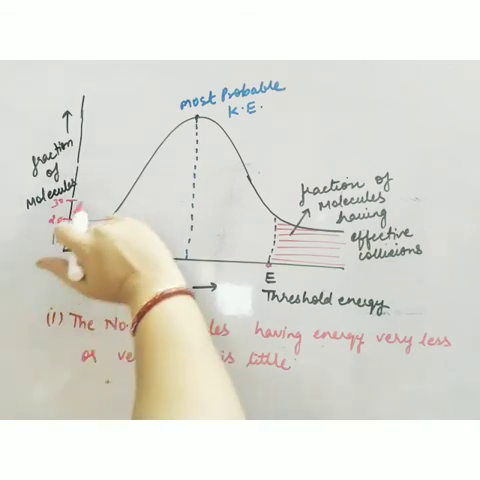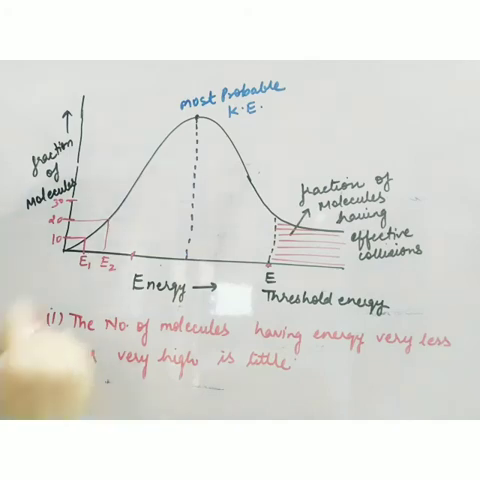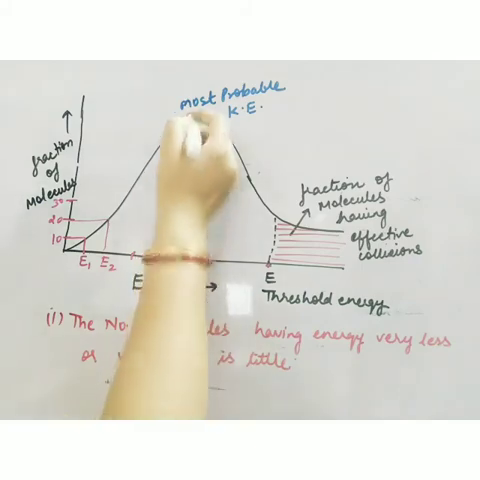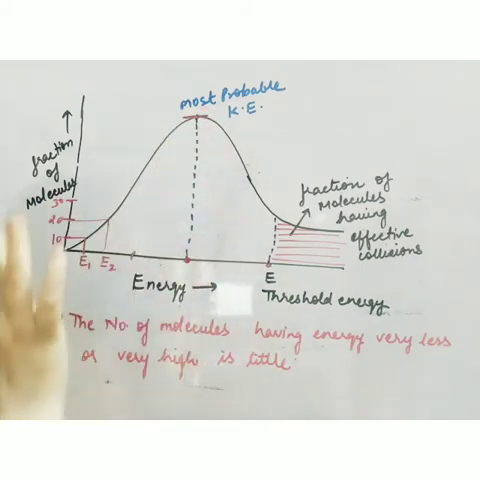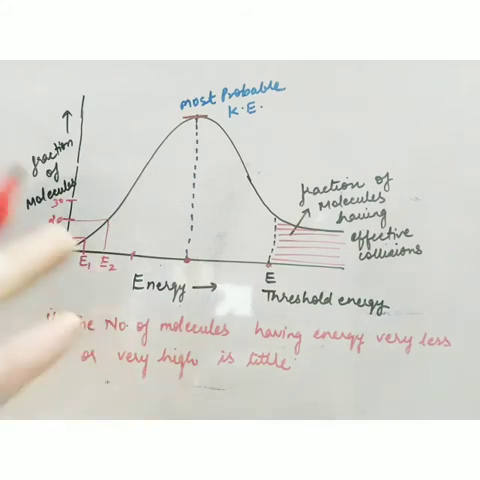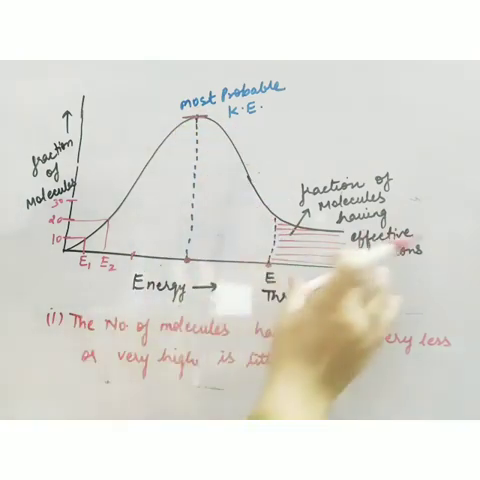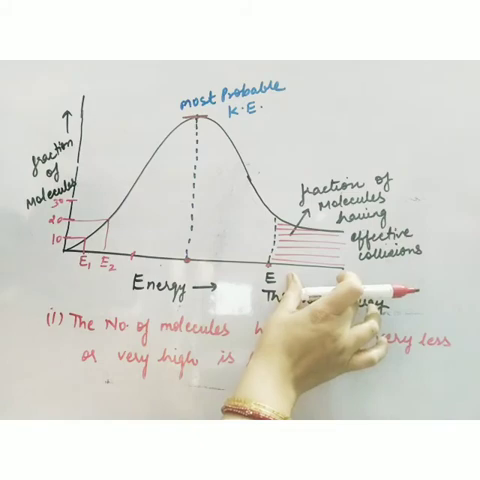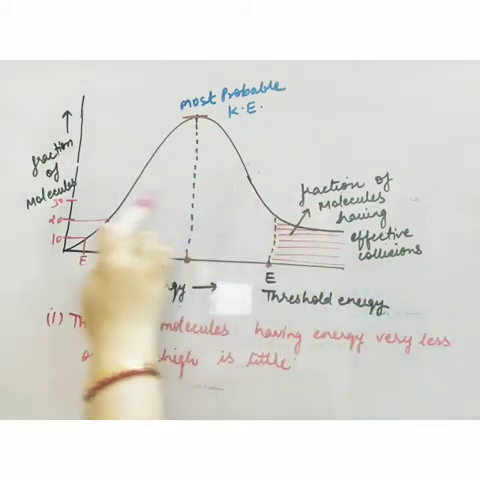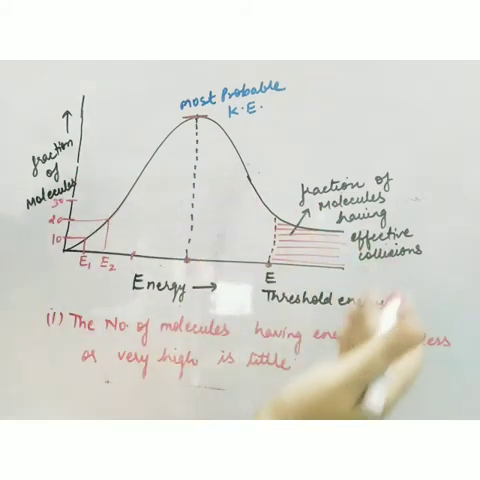Now the graph is an increasing graph. Okay, now this is the intermediate energy. Suppose this is E5 or E6. The maximum molecules have this intermediate energy. Now this intermediate energy is of no use because it will not result in product formation. But maximum molecules have this intermediate energy, and this is known as most probable kinetic energy. Now afterwards the graph is a decreasing graph. Now see this side. This is higher energy. Now see the number. The number of molecules having higher energy is also very less.